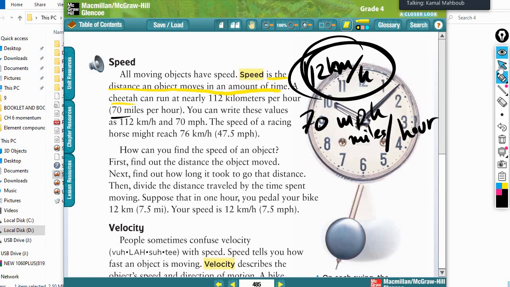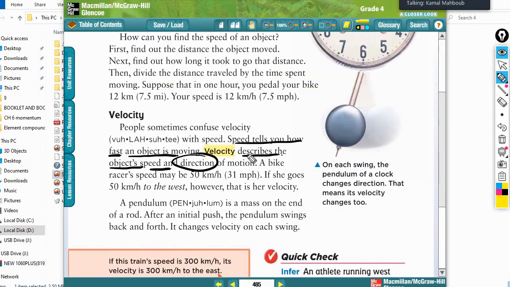Thanks a lot, Adil. Let's complete, guys, the next part. We describe velocity as speed with direction. Now that is the difference. We have direction in velocity, but speed, no direction. Be careful with this word, please. Don't confuse them. We have a lot of examples about velocity and speed. You can understand that if you focus on the direction. If you see a direction, west, east, down, up, with the number, it means velocity. But if we have just numbers, it means how fast it is. That is the speed.